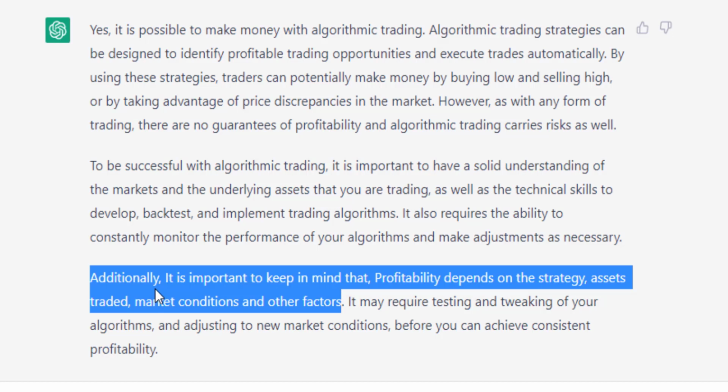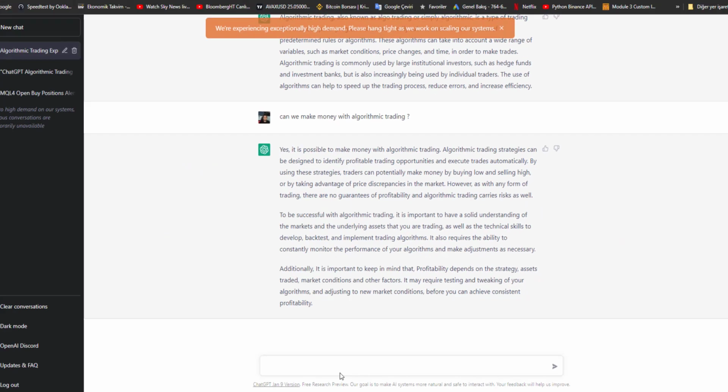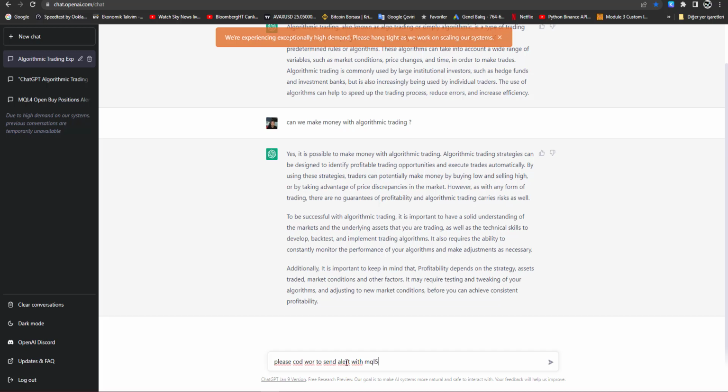Okay, nice. So now we are going to ask it to write some code. I'm going to start from easy, small ones. I'm not going to ask detailed questions, so we will start from easier ones. I'm going to ask with MQL5, MetaTrader 5. By the way, even if we make small mistakes when we type, which I do a lot, ChatGPT understands, corrects the mistakes and gives the correct answer.